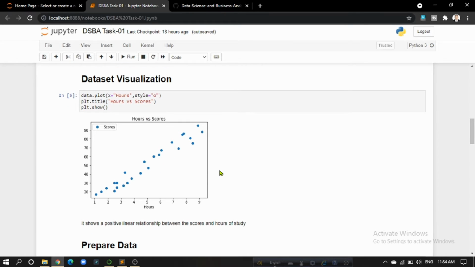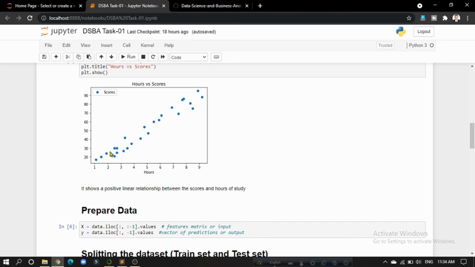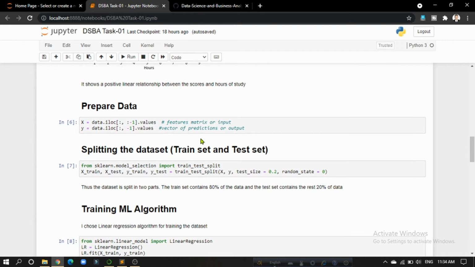And then to visualize the dataset, I have used the plot function. Keeping the hours on the x-axis, we can see a positive linear relationship between the scores and hours of study. And then I have prepared the dataset. X is the input, whereas y is the output. That means X is the feature matrix and y is the vector of prediction.